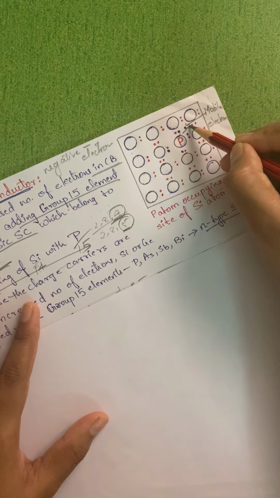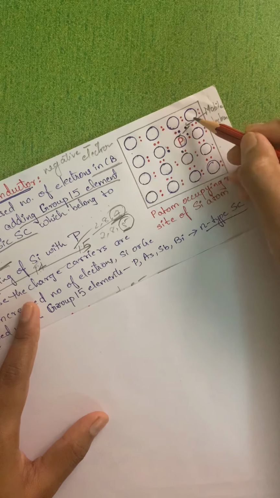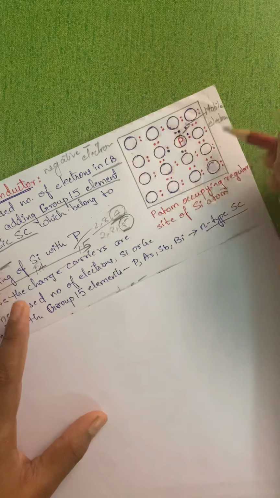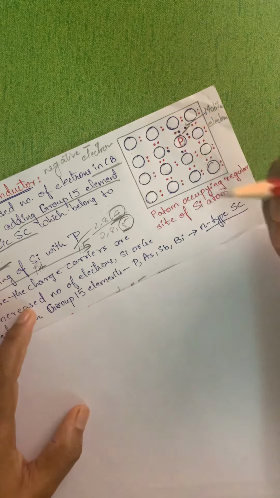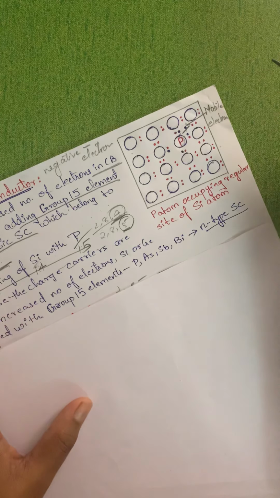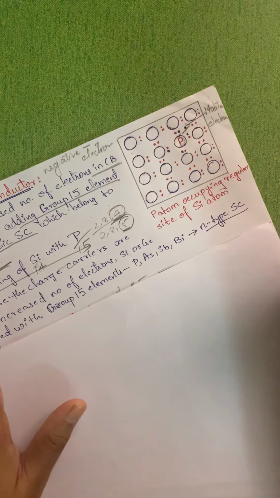As a result, when this electron takes the position of other electrons, there will be movement of electrons in the crystal, and it will conduct electricity. So hopefully this is understood nicely.